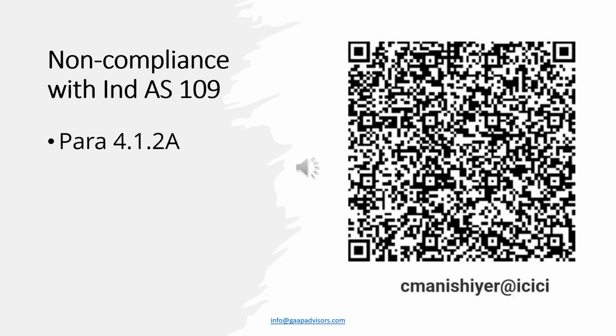Para 5.7.11 of Ind AS 109 explains that if a financial asset is measured at fair value through other comprehensive income in accordance with Para 4.1.2A, the amounts that are recognized in profit or loss are the same as the amounts that would have been recognized in profit or loss if the financial asset had been measured at amortized cost. Therefore, a financial asset measured at FVOCI in accordance with Para 4.1.2A follows a dual measurement model.